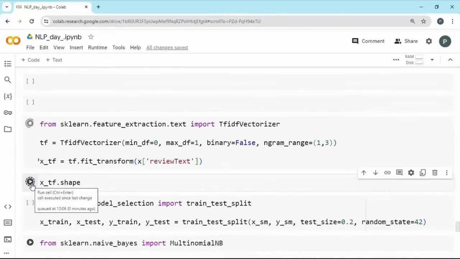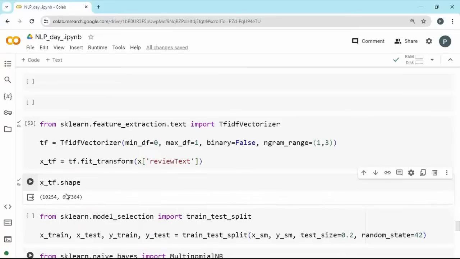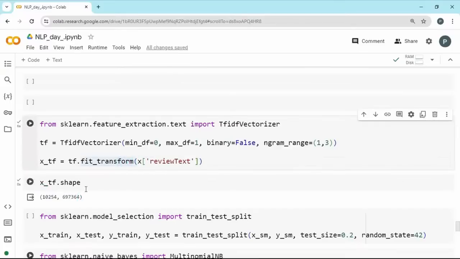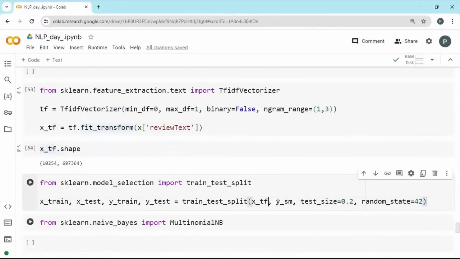Once that matrix is done, if you look at the shape of it, this is the structure. The transformed one is stored in x underscore tf. That's the feature. We'll pass the x underscore tf and our y value, and use train test split with test size of 0.2 and random state 42.